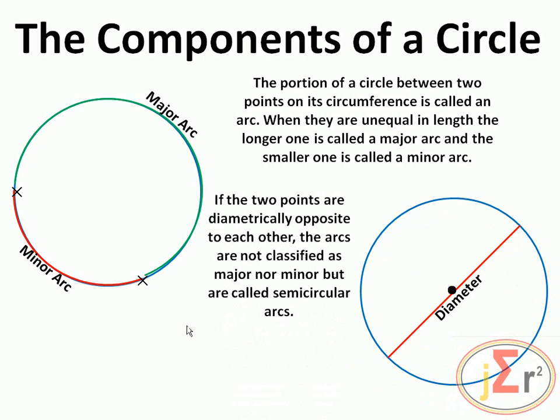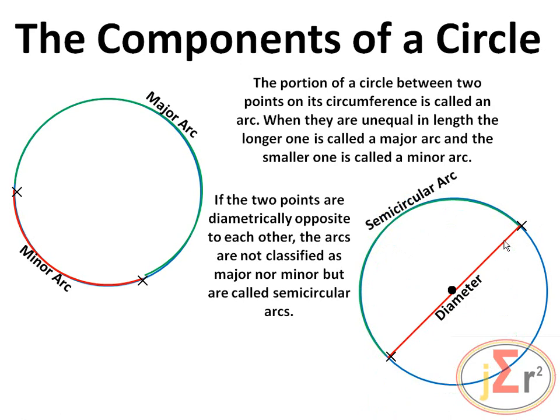If the 2 points are diametrically opposite to each other, the arcs are not classified as major nor minor, but are called semicircular arcs. So, if the 2 points are joined by a diameter, what will we say? A line that joins the 2 points will pass through the center of the circle, making this line here a diameter.